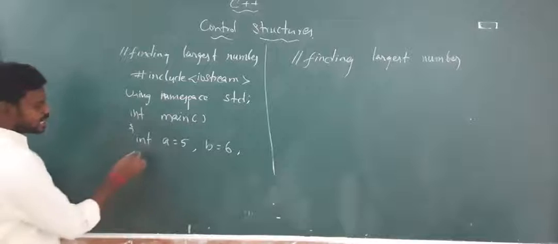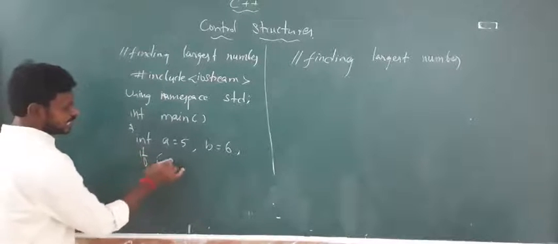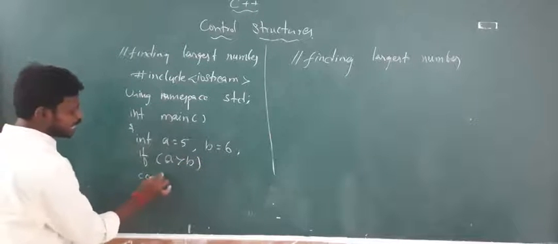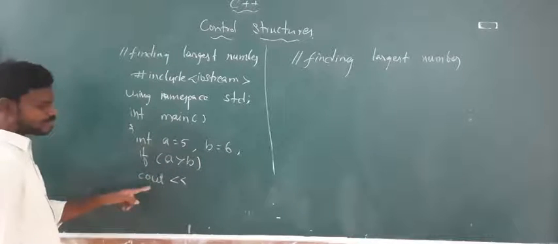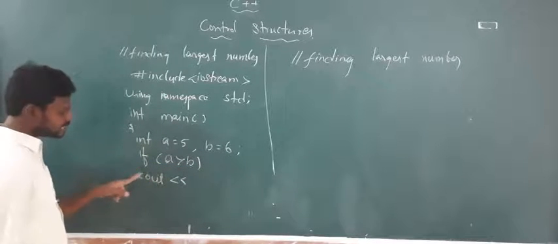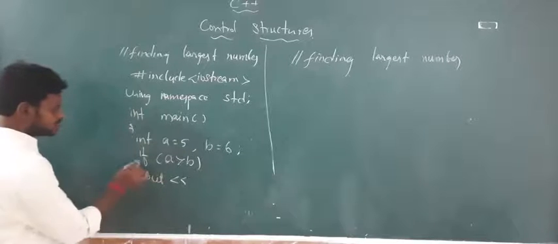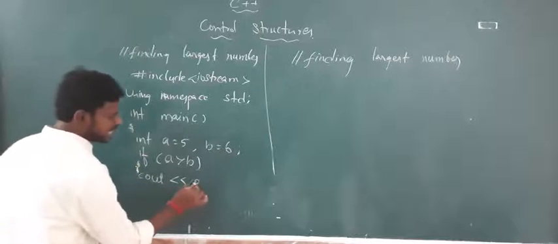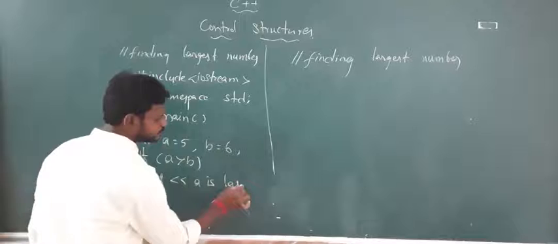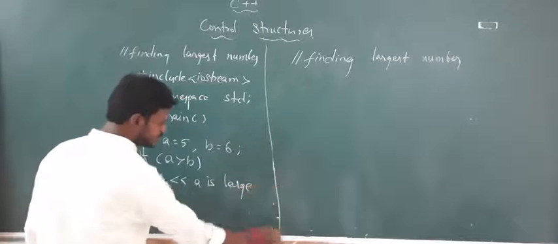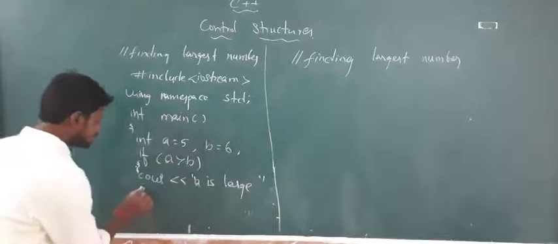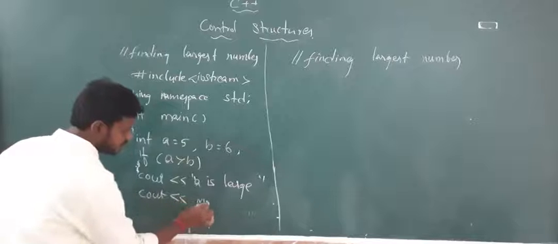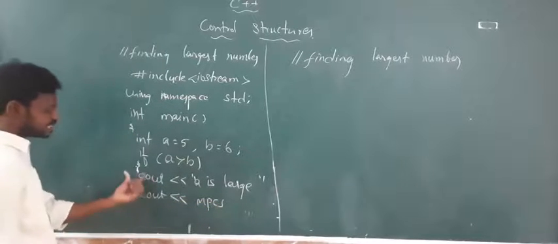See here, now I will go for the if condition. If a is greater than b, then I want to print this: cout. Within the if, I have only one statement, so I am not giving any braces. If you have multiple statements within this, you can use braces, or even for a single statement you can. Within the if, I am writing A is largest number. I am not putting spaces, you can write it. Okay, A is largest number. If you have some other things, cout. As we have two statements, I can write them within the braces.